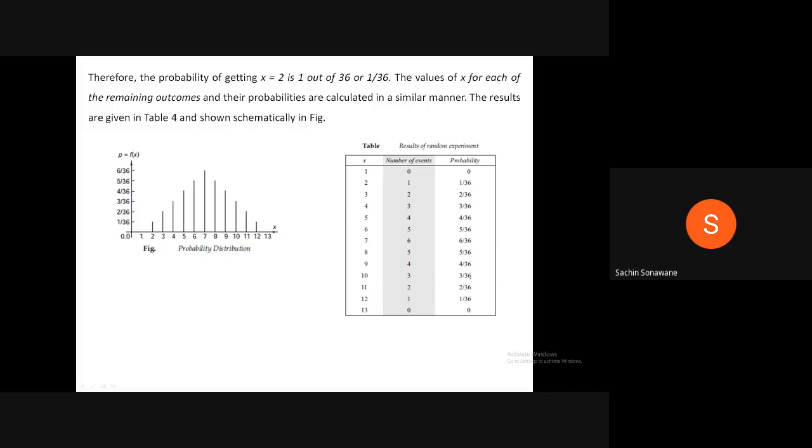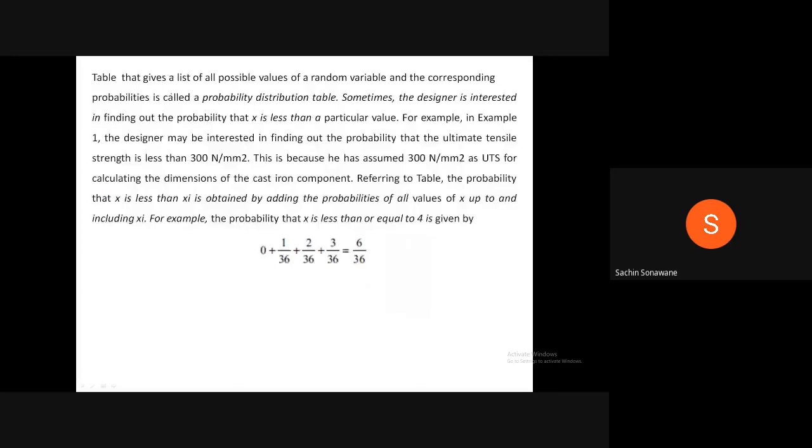For 9, 4, 4 divided by 36. For 10, 3, 3 divided by 36. For 11, 2, 2 divided by 36. For 12, 1, 1 divided by 36. And for 13, 0, 0. A table that gives a list of all possible values of a random variable and the corresponding probabilities is called a probability distribution table.